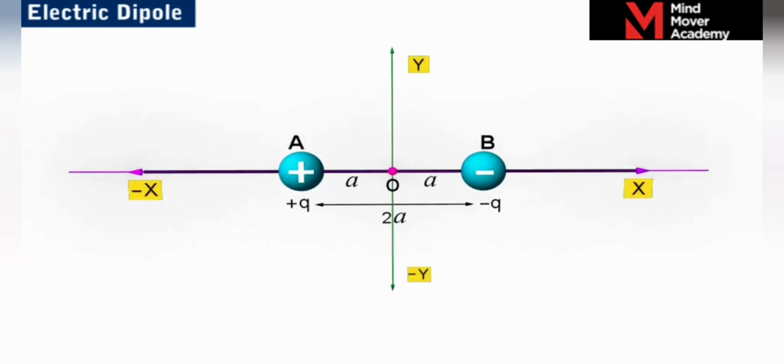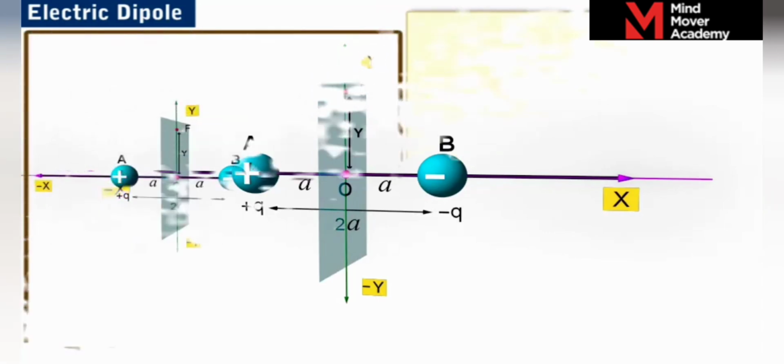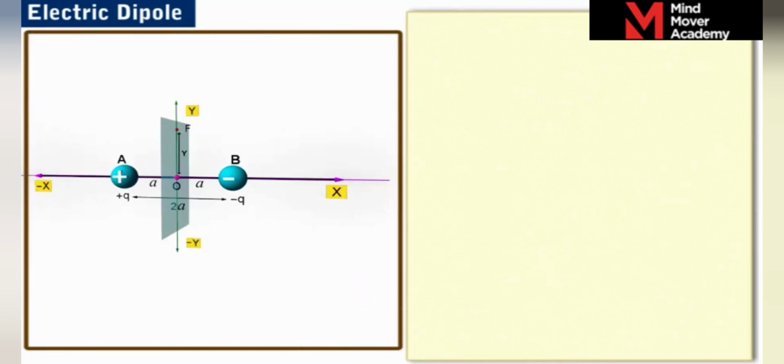Let us now obtain an expression for the electric field strength E at point F on the axis on the equatorial plane of electric dipole. Let point F be at a distance y from the center of the dipole. The point F is at a distance r and is equal to root y square plus a square from each charge of the electric dipole. Let us label it as equation 10.